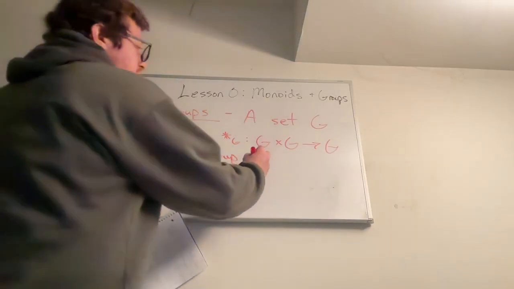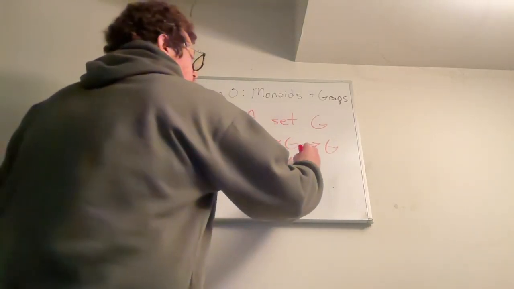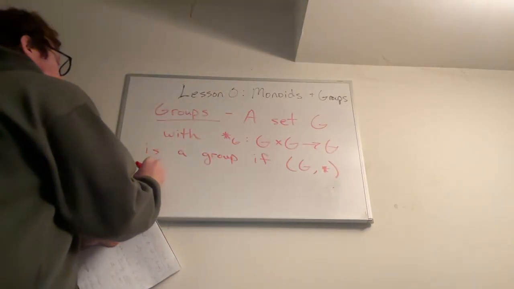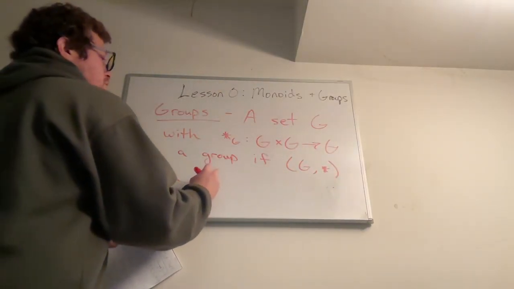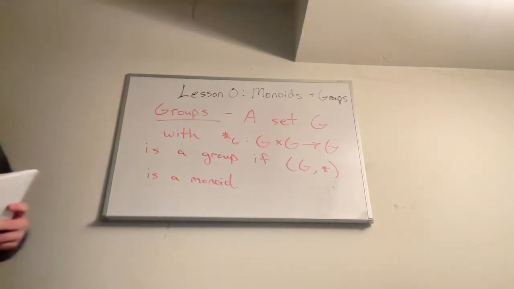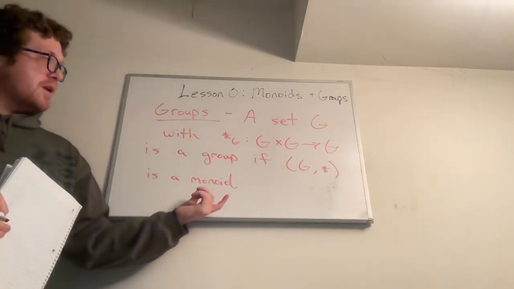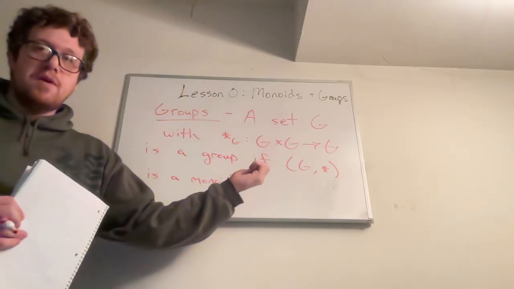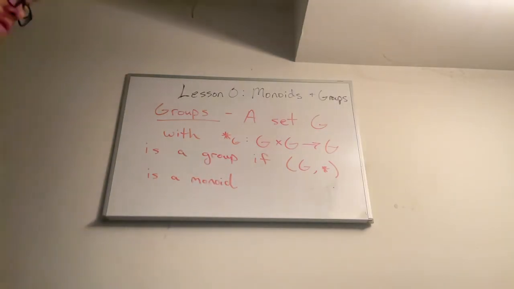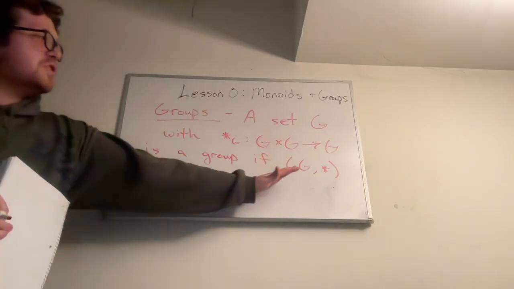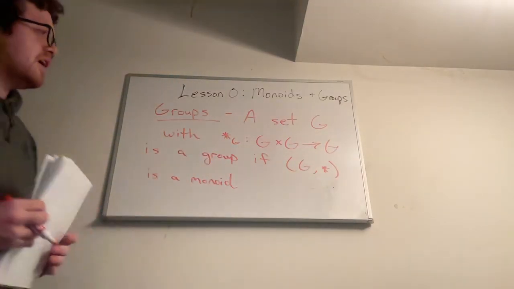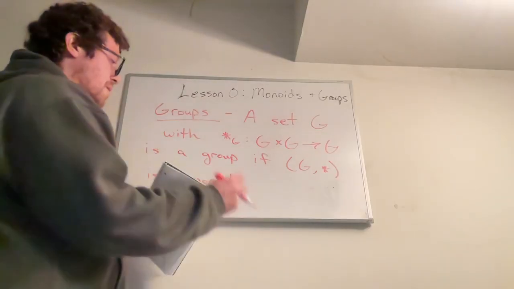If G is first a monoid with this operation, so it has those first two properties. It's associative, and it also contains some special element, which is called the identity, which when I multiply every other element, I get back the same element. So first, G is a monoid under this operation, and then in addition to that, it has this additional property.